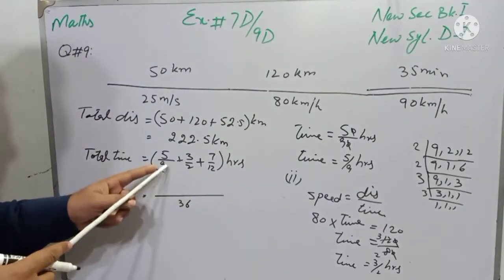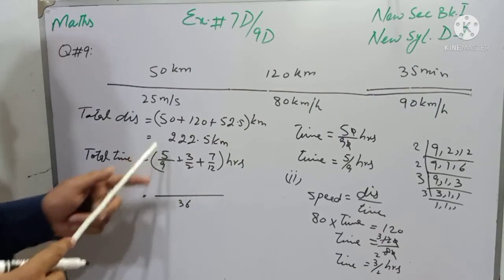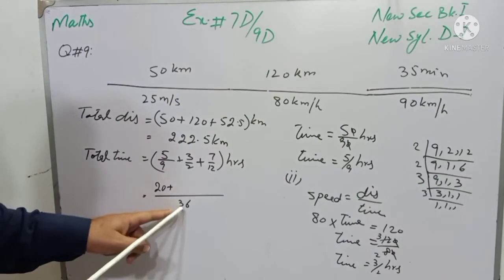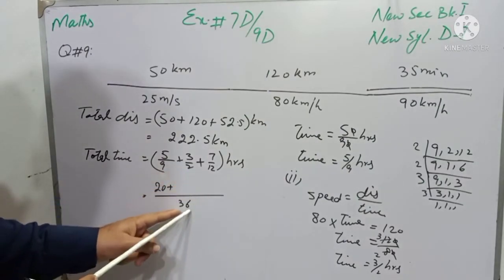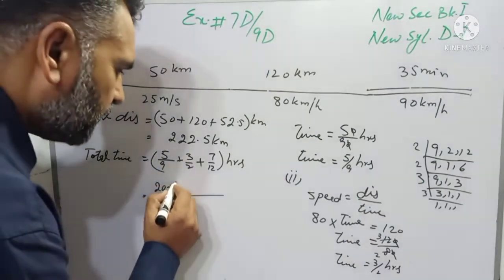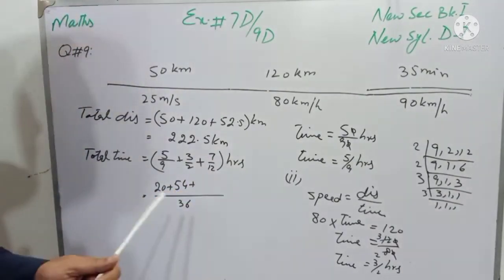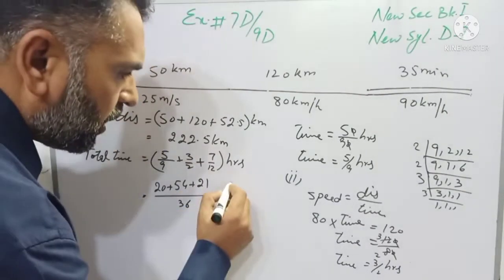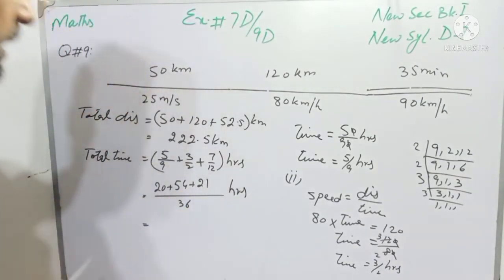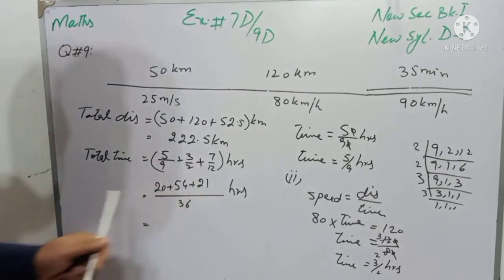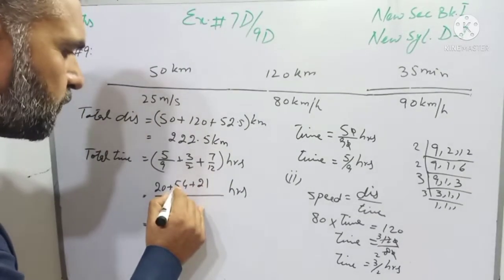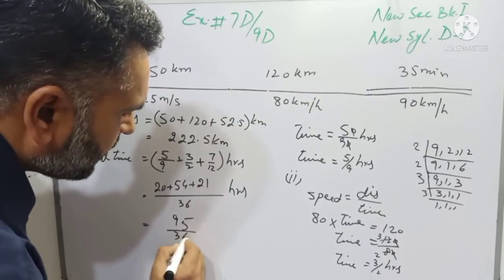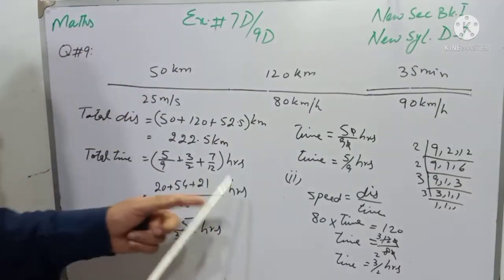Now 36 will be divided by 9 and we will have 4. 4 multiplied by 5 means 20 plus, again students, 36 will be divided by 2 and we will have 18. 18 multiplied by 3 means 54 plus 36 divided by 12 means 3 and 3 7s are 21 hours, and time is 1 plus 4, 5, 2 plus 5, 7, 7 plus 2 means 9, 95/36 hour is the total time.